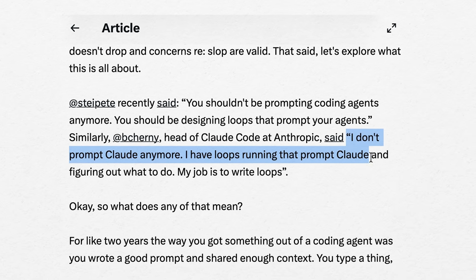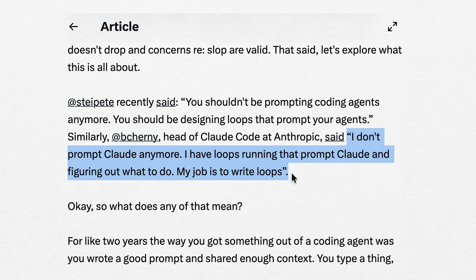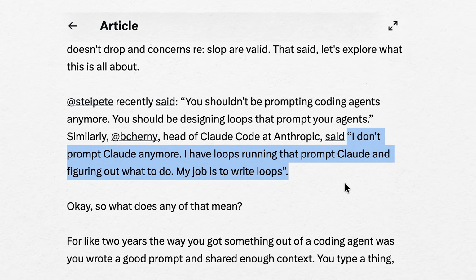They don't just prompt a chatbot, and they definitely don't write code by hand, but instead they create these loops where the AI prompts itself. They're saying that this is the future, but at the same time, it's pretty confusing. So in this video, we're gonna break down exactly what loops are, how to use them, what they're good for, what they're not as good for, and a bunch of real-world use cases along with a demo so you can see exactly how to start using this yourself.